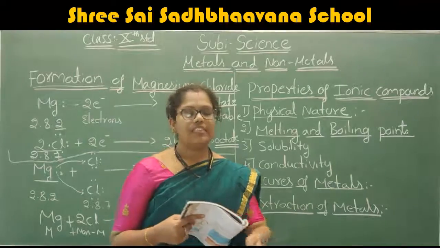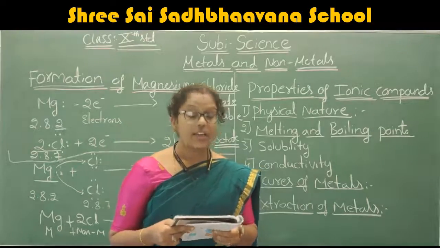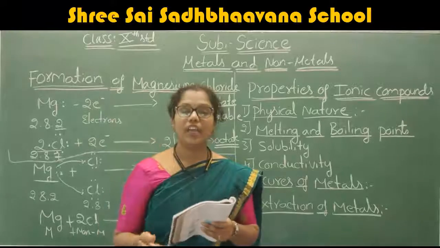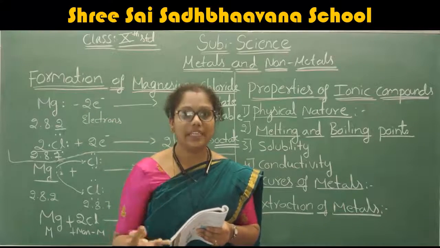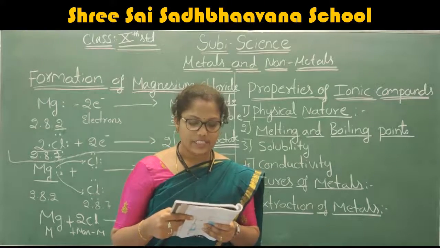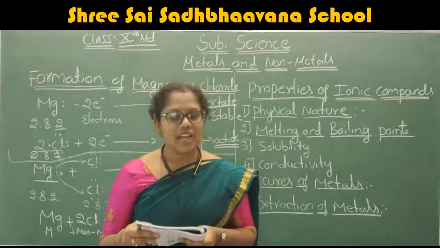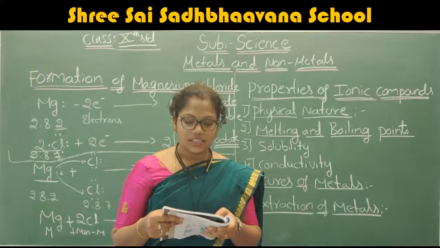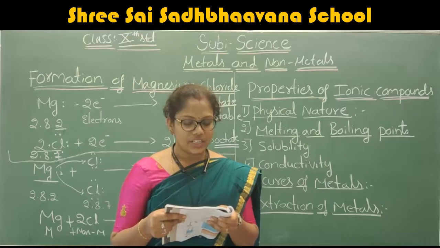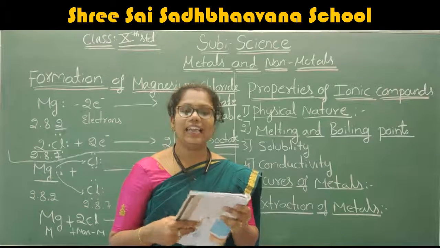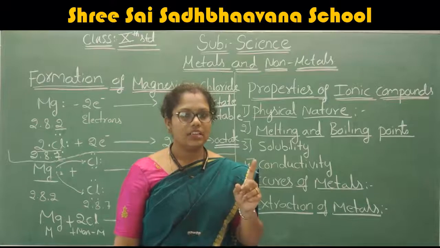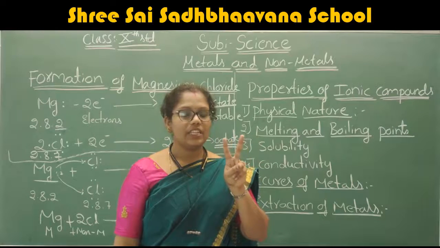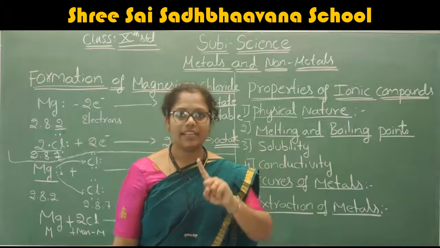Now I will give the examples. The ionic compounds have a high melting point and boiling point. Why do they have a high melting point and boiling point? This is because a considerable amount of energy is required to break the strong interionic attraction. You know that there is an interionic attraction between the ions in ionic compounds, plus and minus.